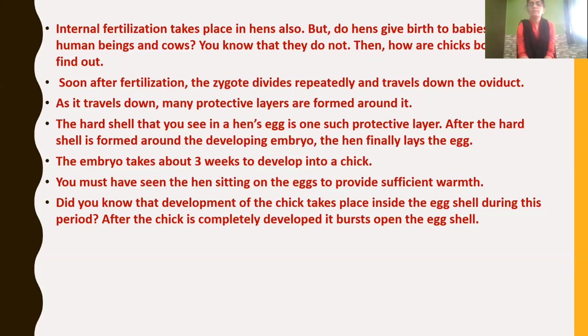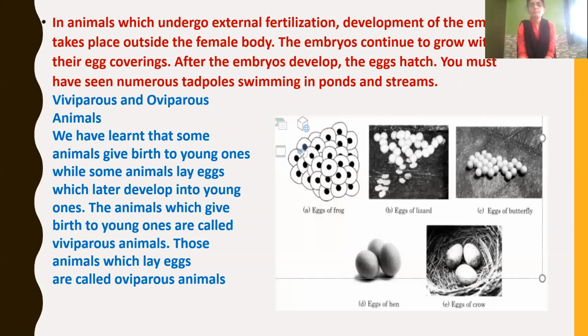So here is the difference: internal fertilization and internal development take place in human beings, cows, dogs, etc. But in the case of the hen, fertilization takes place internally, it is internal fertilization, but development takes place outside. So we call that external development.